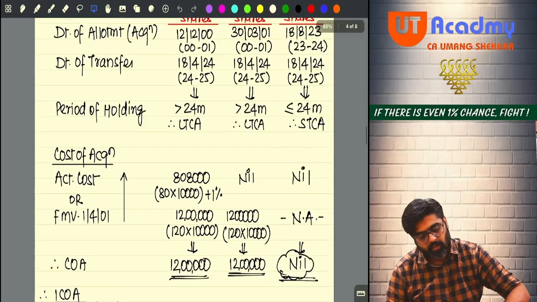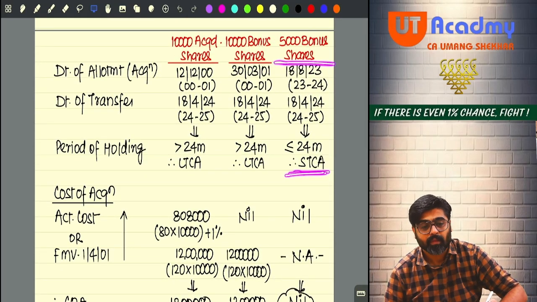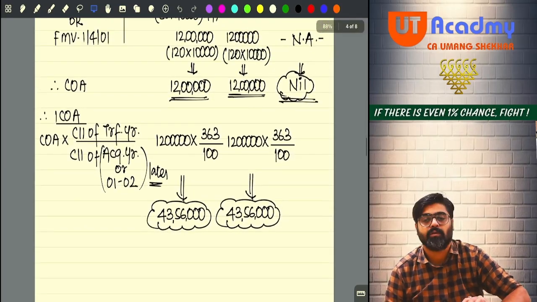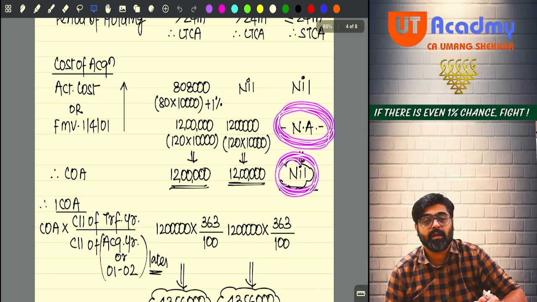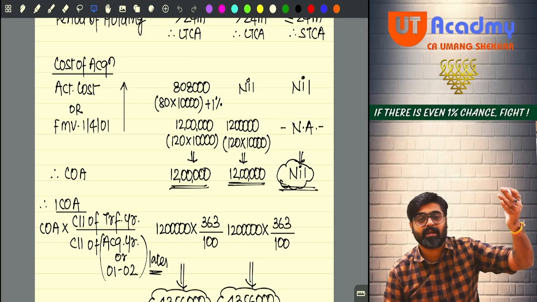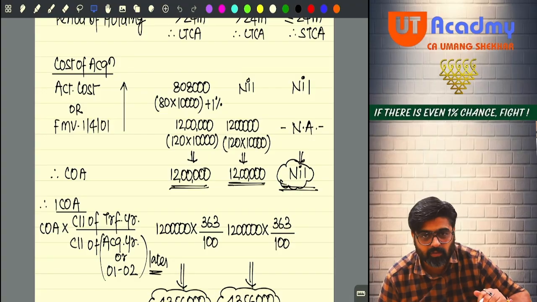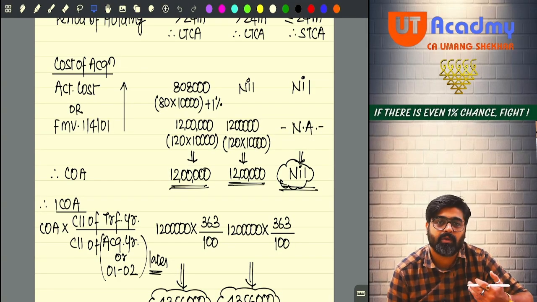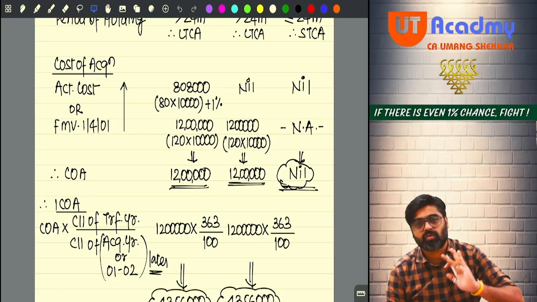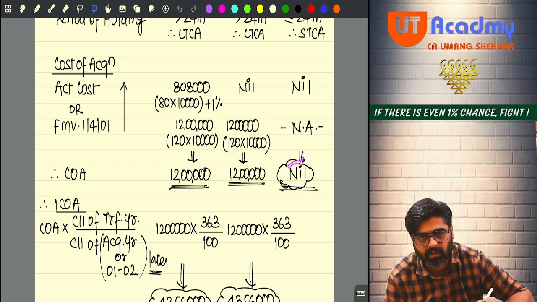Now see, for these 5,000 shares, they are short-term capital assets. Whatever actual cost is there will become the cost of acquisition also. You will not get the option to take fair market value as cost, because these bonus shares were acquired on or after 1st April 2001. So their actual cost only will be taken as the cost of acquisition, which was nothing but nil.